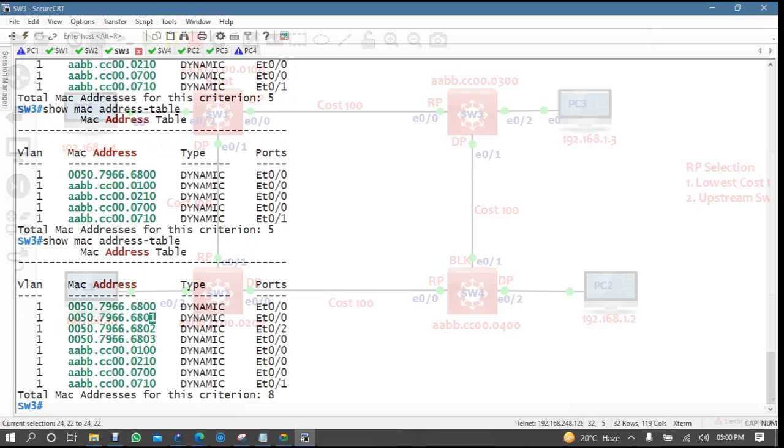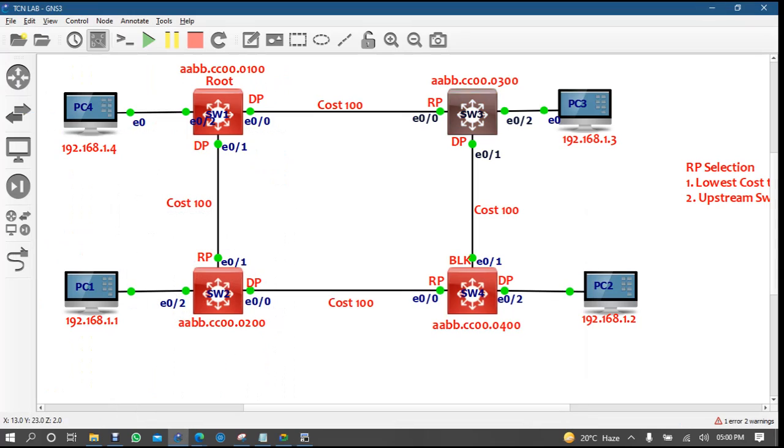So I wanted to show you that PC2 is connected. PC2 can be reachable via switch 3 from E0/0, right? You will see here E0/0. So if switch 3 wants to send some packet, it will come like this, like this, and then it will go, right? Are you understanding? It doesn't mean that it is directly connected, because this one is blocked, right?